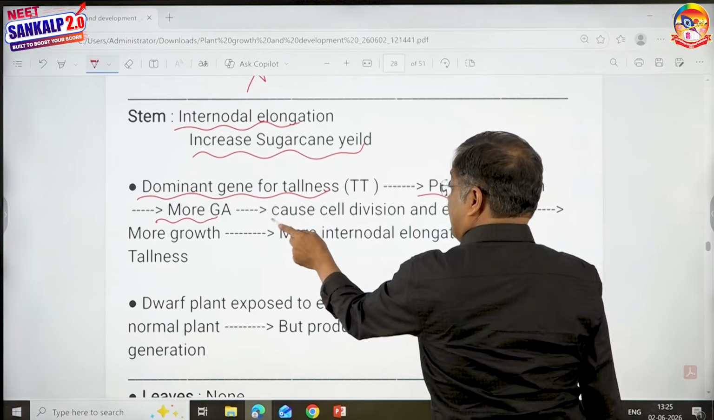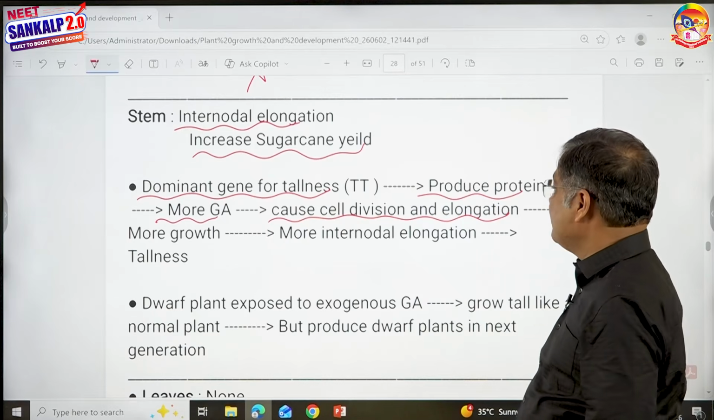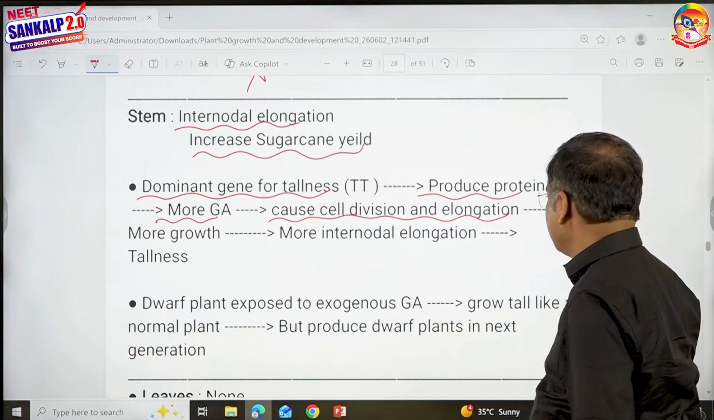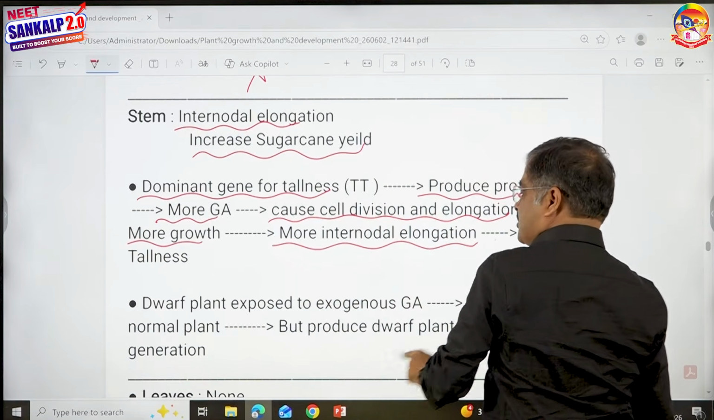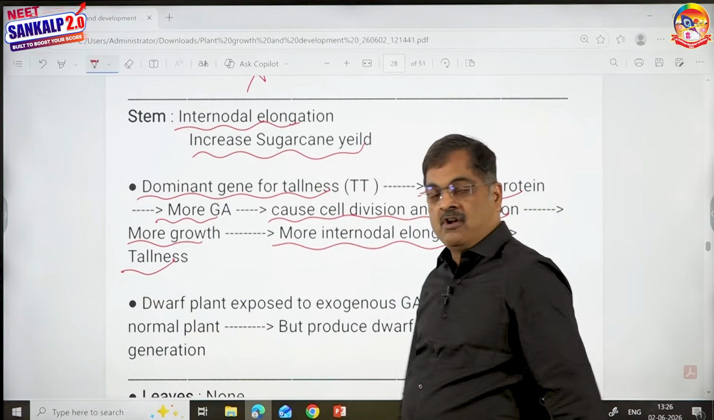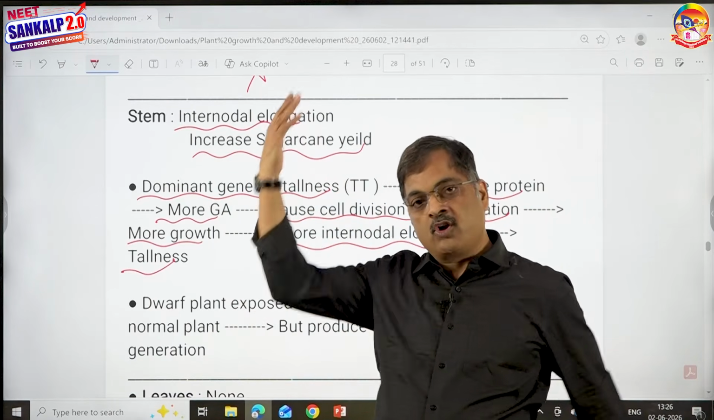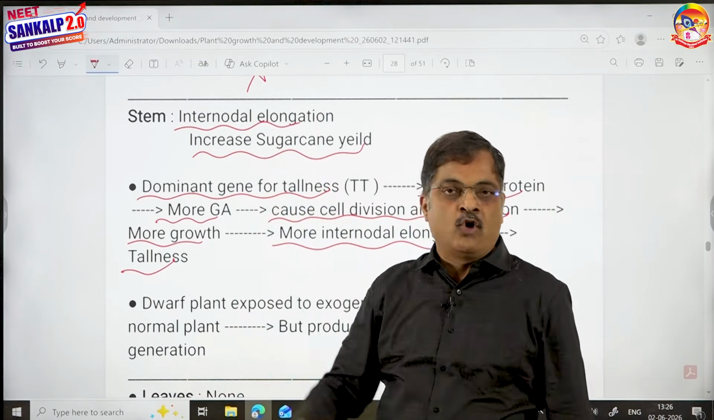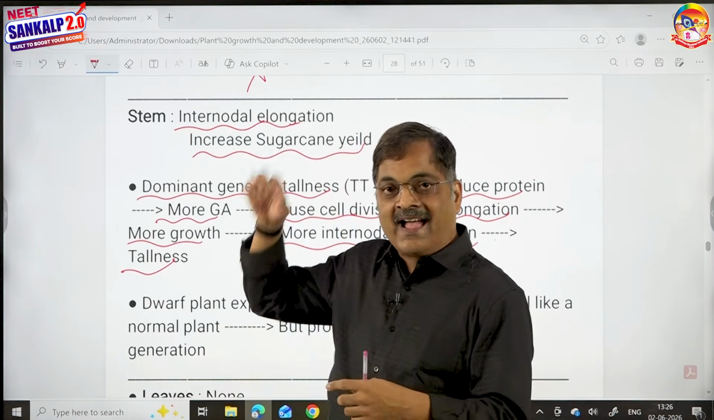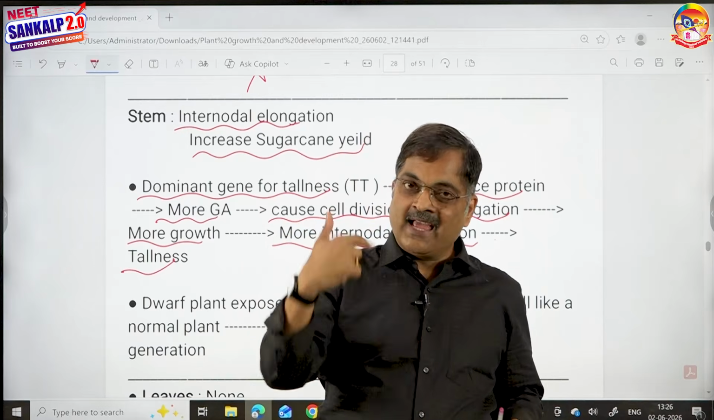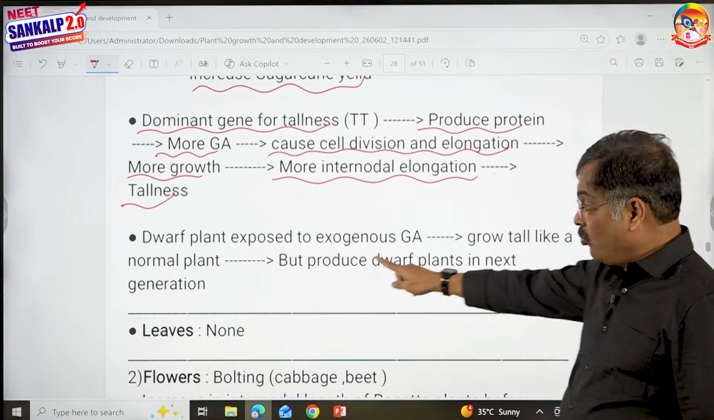And these gibberellins cause cell division and elongation. When it causes cell division and elongation, especially in meristems, there is more growth and more internodal elongation and the plant is tall. So now you understood why the plant is tall. A plant is tall because there is more growth. Why is there more growth? Because there are more gibberellins. Why are there more gibberellins? Because there is a protein synthesized from a gene, the tall gene, which is capable of the synthesis of more amount of gibberellins.